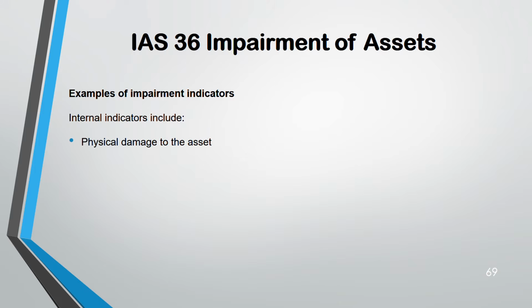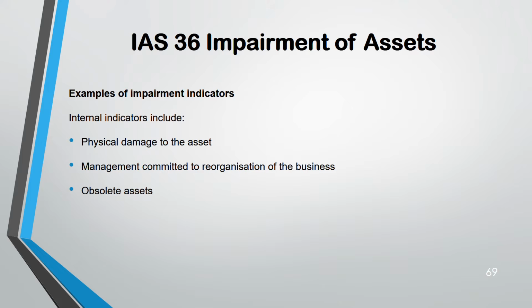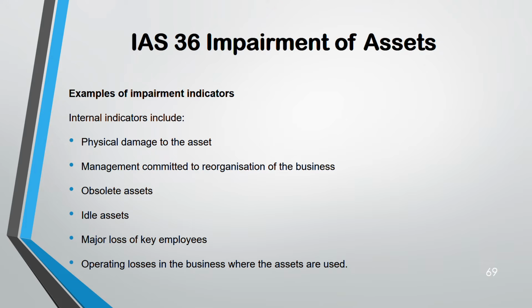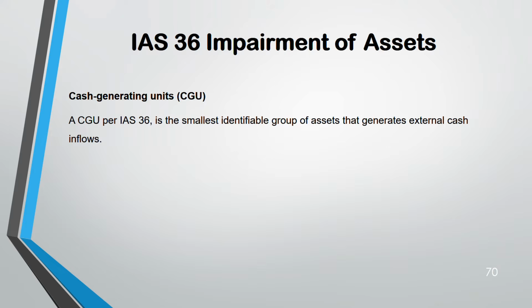Internal factors are physical damage to asset, management is committed to reorganization, assets are out of date, assets are lying idle, major loss of key employees, operating loss in business. Now, cash generating unit. It is the smallest identifiable group of assets that generates external cash inflow.